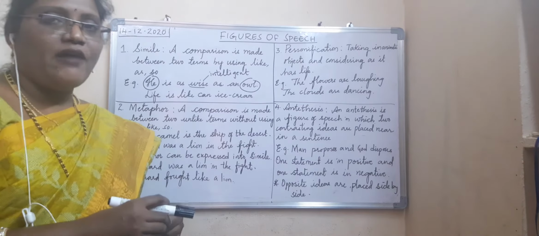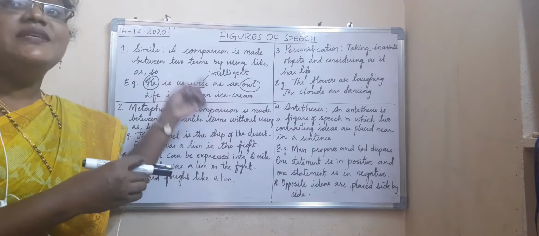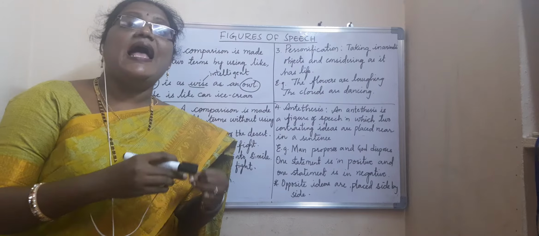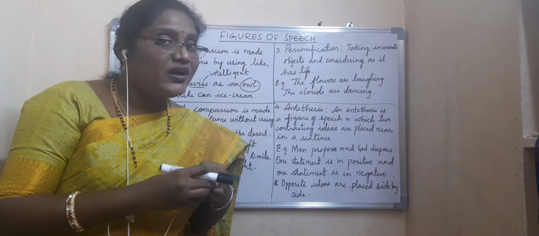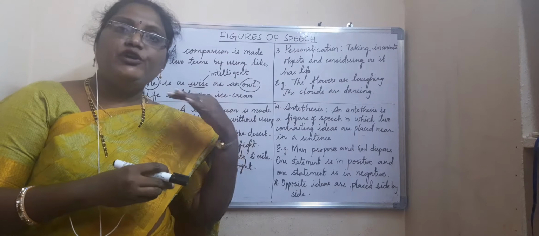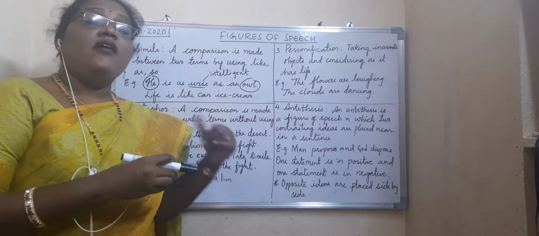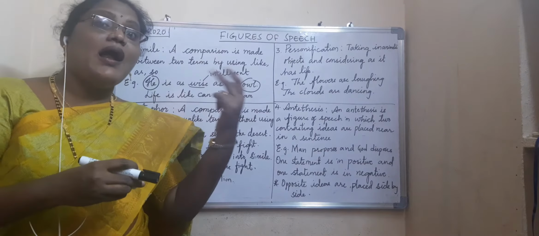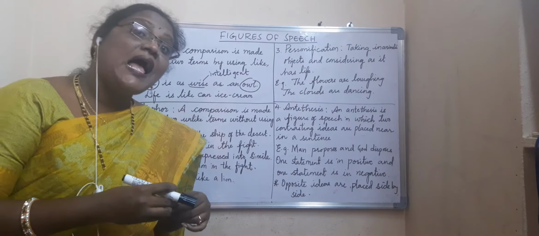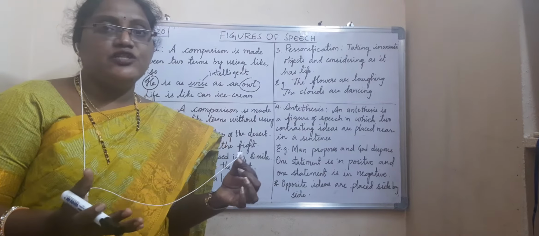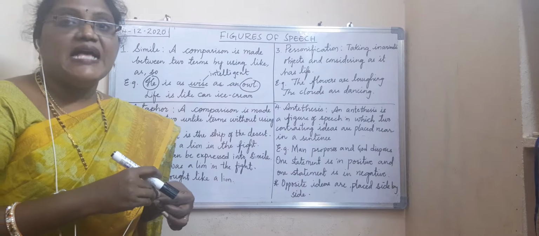I hope you have understood the difference between these two. Simile means a comparison is made between two terms by using as, like and so. When we make a comparison between two unlike terms but without using as, like and so, that is metaphor. The comparison was made but we did not use any word like as, like and so.